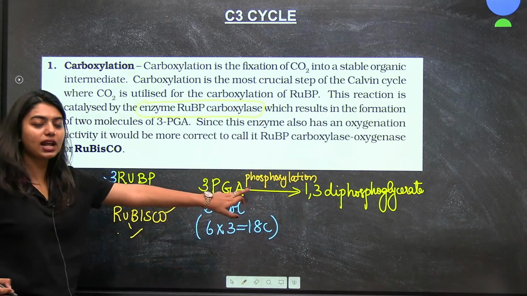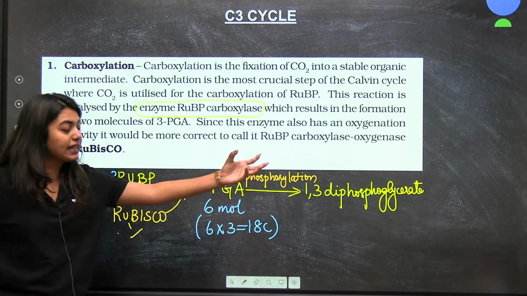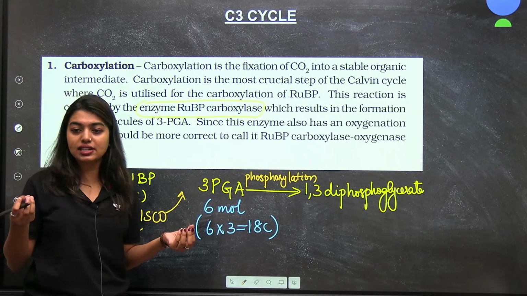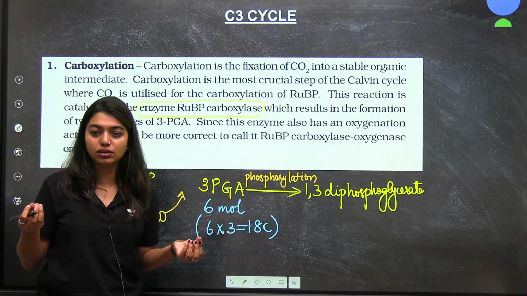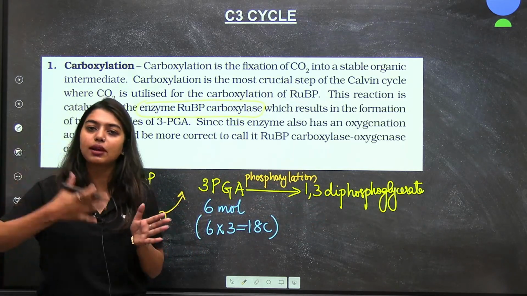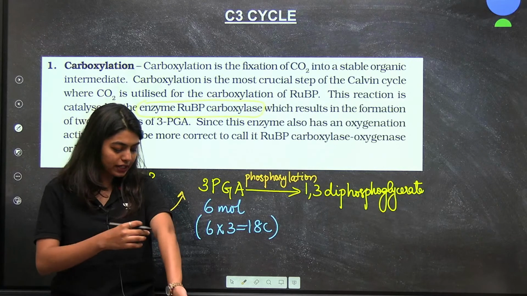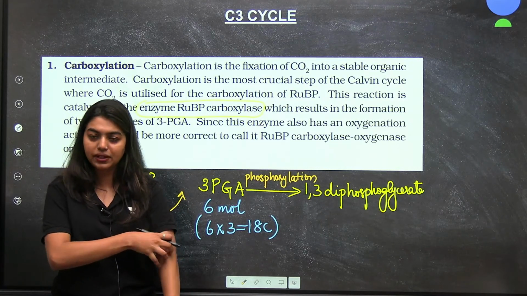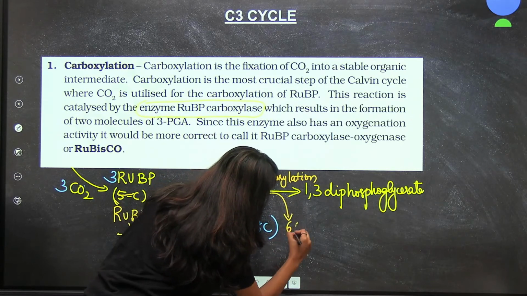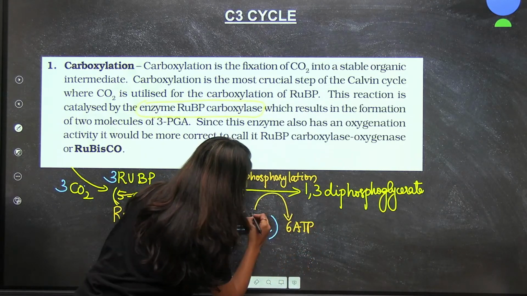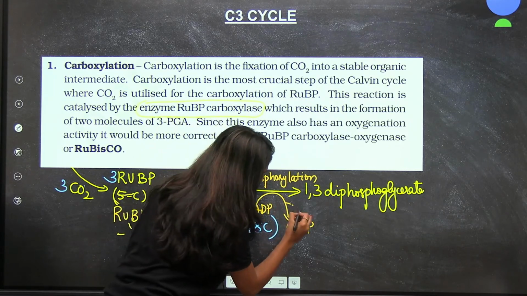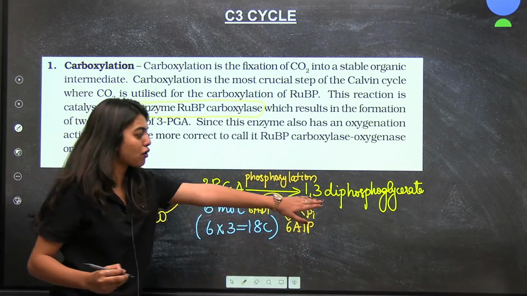If phosphorylation has to happen, that means I need ATP, I need phosphate. All of you agree to this? Yes or no? Is this much clear? This is a little complicated process. That's why I'm going very slow. Tell me if this much is clear. That means I need 6 ATP, that will be formed from 6 ADP, and I need the phosphate to do this.